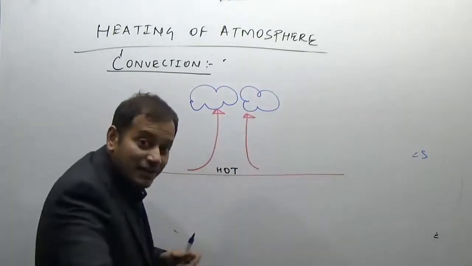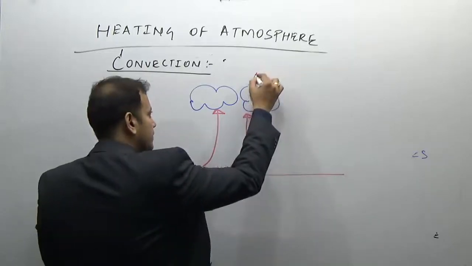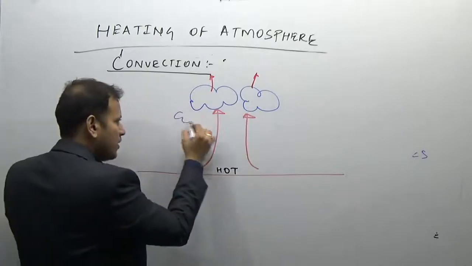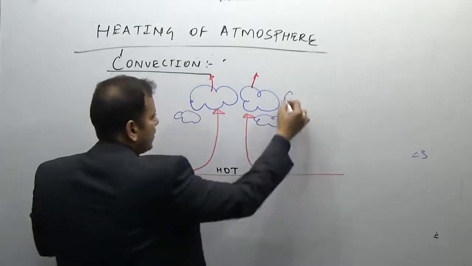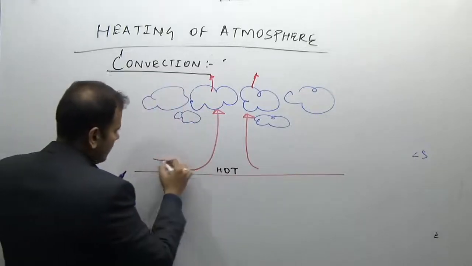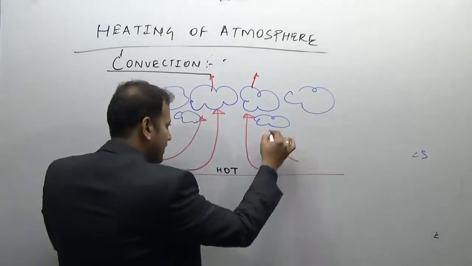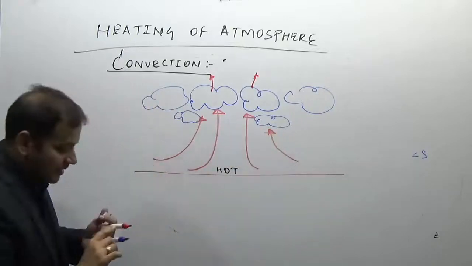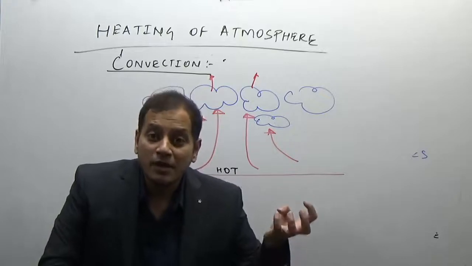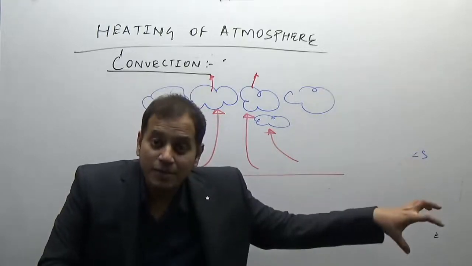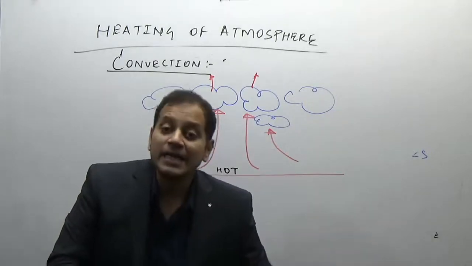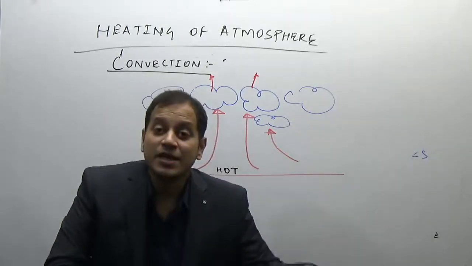Again the air will rise upwards, and again the moisture condenses; first smaller clouds will be formed, and then larger clouds will be formed in the air which is rising upwards. So the hot air rises upwards, and as a result of further rising, there is further cooling and further building up of the cloud. We will take this topic again in pressure, again in winds, again in humidity.